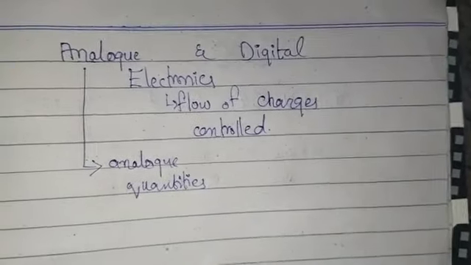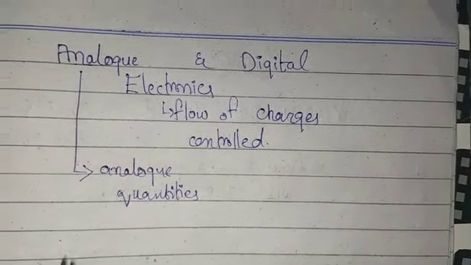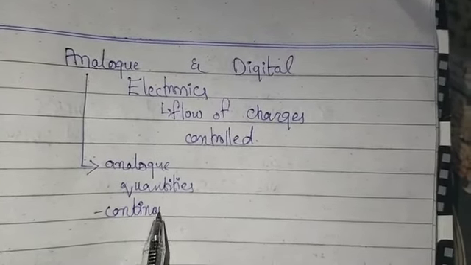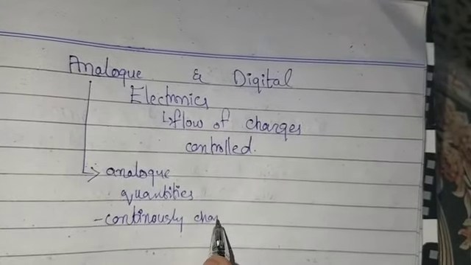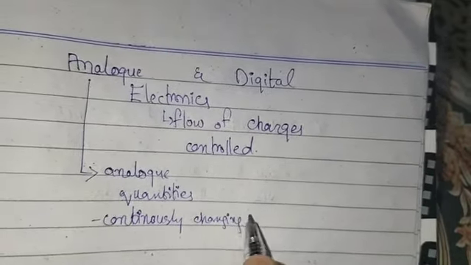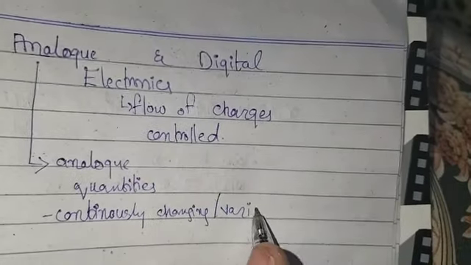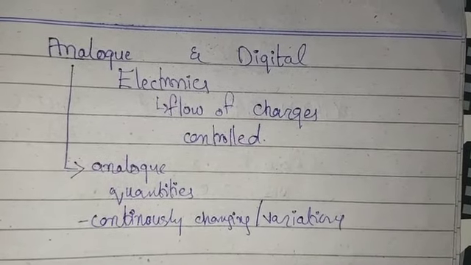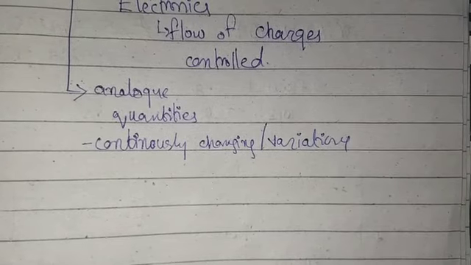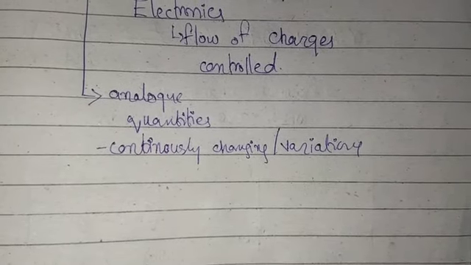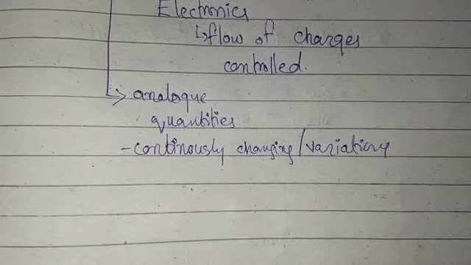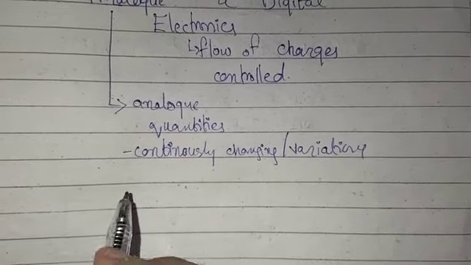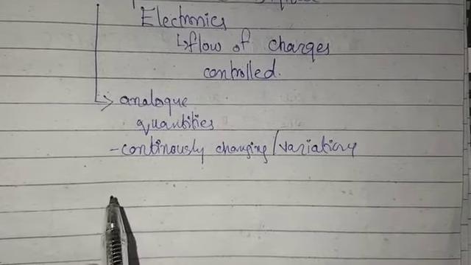We can say it is continuously changing values, or continuous variations coming. In analog quantities, which we discuss in analog electronics, there is a continuous change in the values, or we can say continuously changing variations.